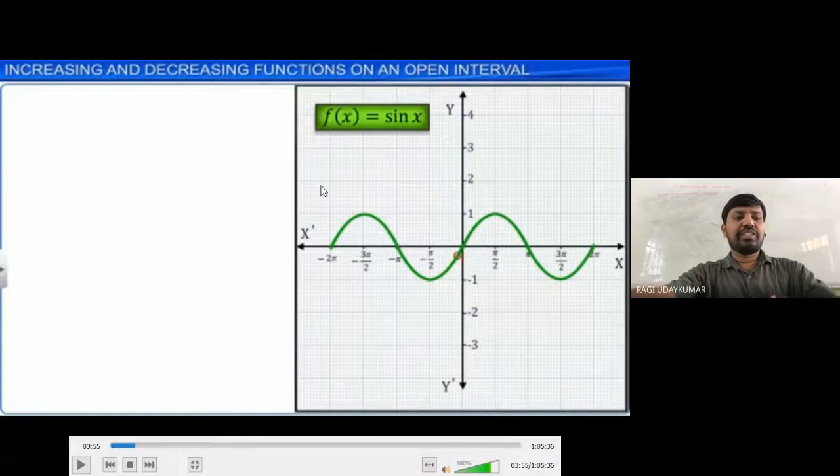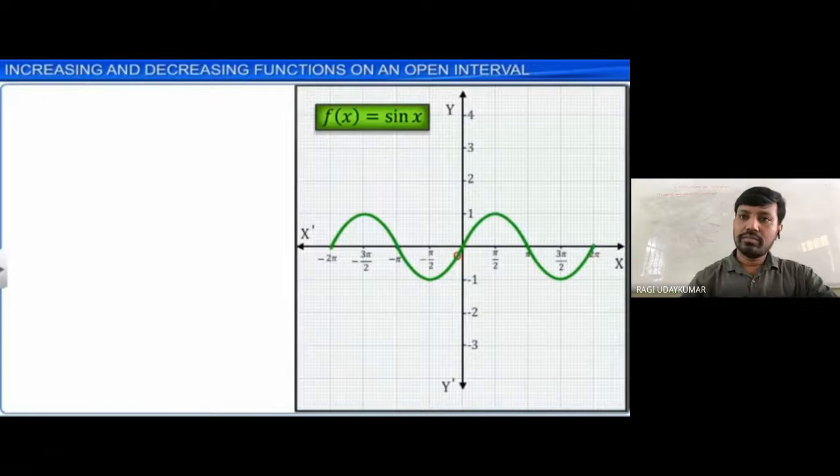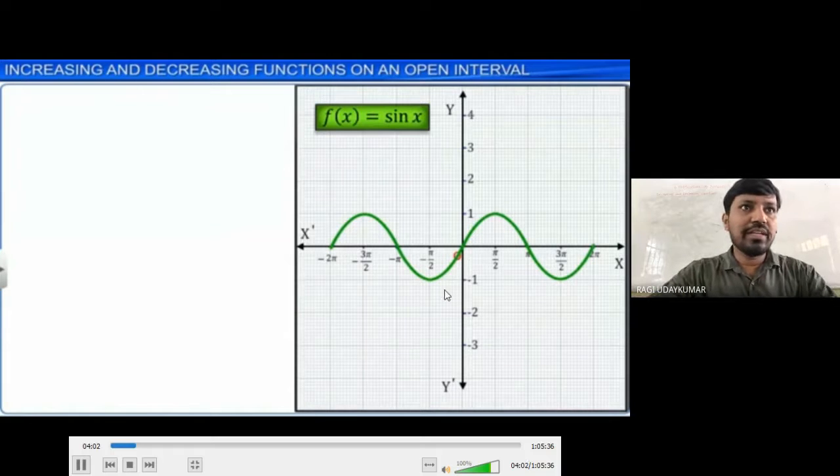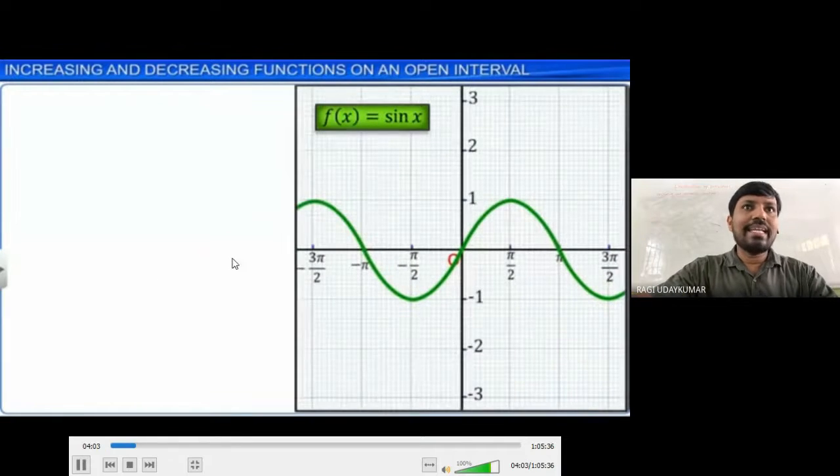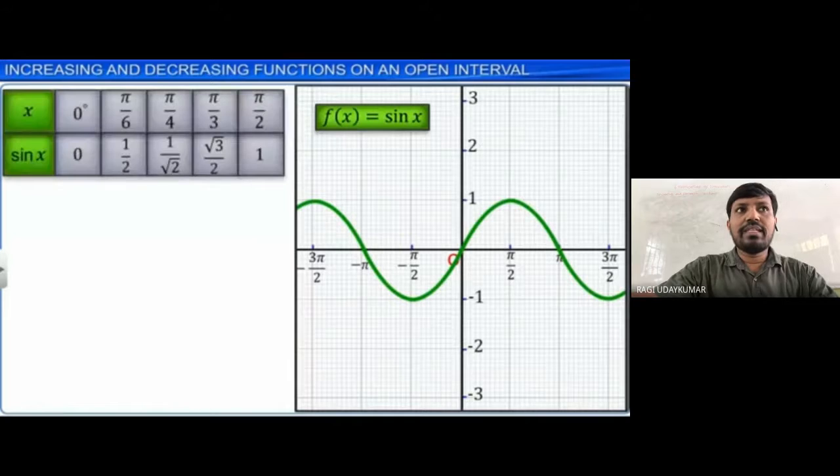In the chapter Applications of Derivatives, sixth chapter, increasing and decreasing functions in an open interval. So you observe the function of sin x. When the angle is 0 degrees, the value is 0, and when it is pi by 6, it is 1 by 2. Pi by 4, it is 1 by root 2.